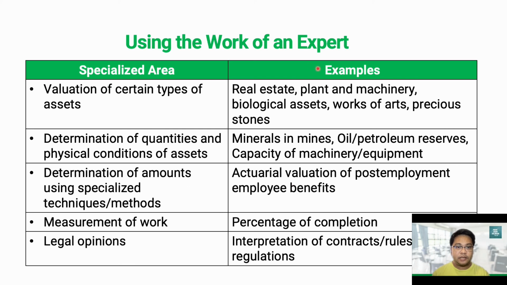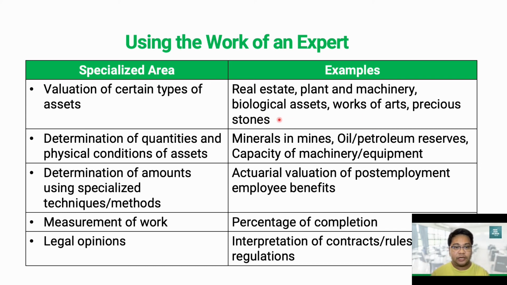So here in this table, we have some examples of common specialized areas that an auditor encounters in a typical audit. There might be some other areas. This is not exhaustive, but these are the most common examples. For example, we encounter in our audit valuation of certain types of assets like real estate, plant and machinery, biological assets, works of art, precious stones or materials.